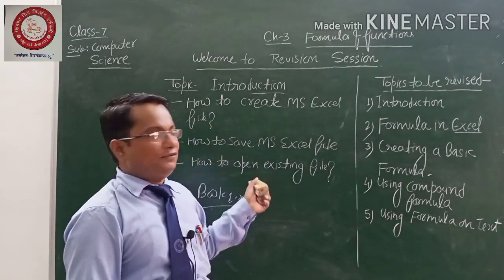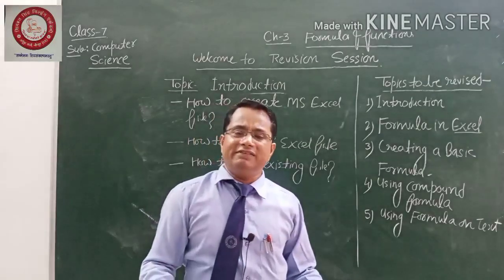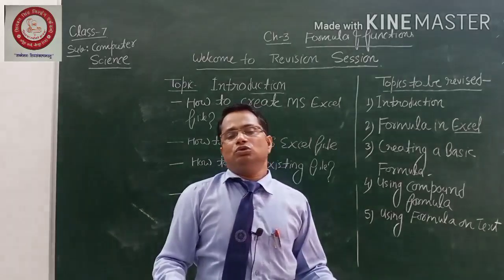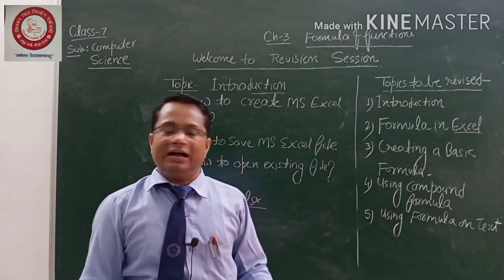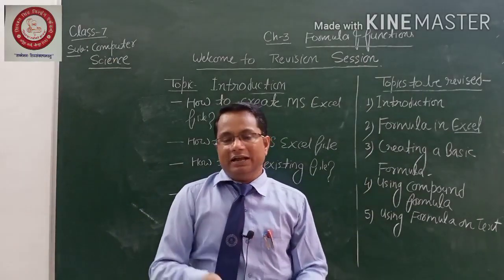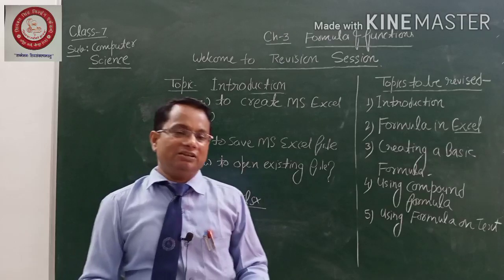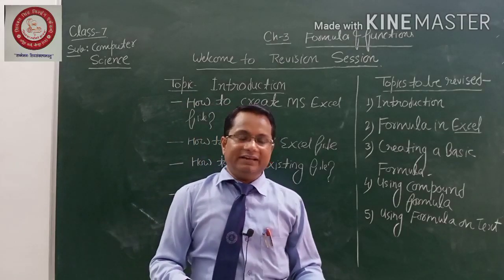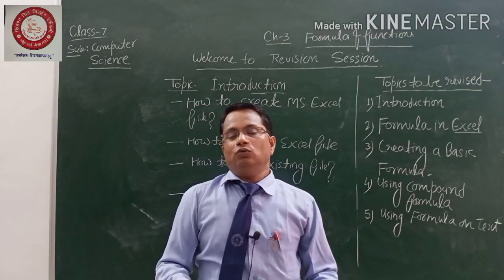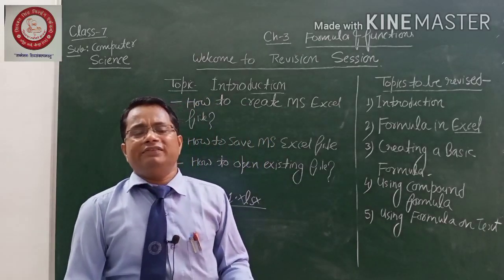If you want to save that particular file, that's very easy for you. Go to the office button, click on the save button. After clicking on the save button, the save as dialog box opens here, and once it is there, just browse the location, type the name and click on the save button. That's it, right?